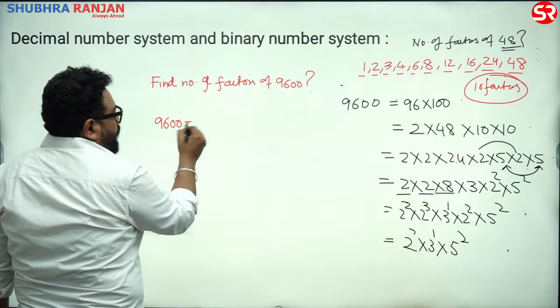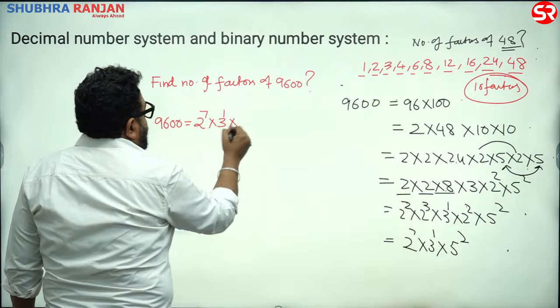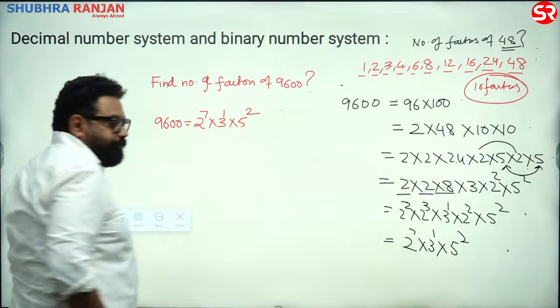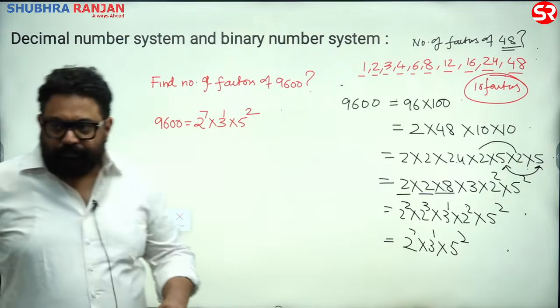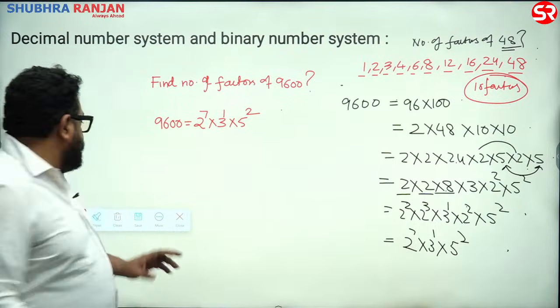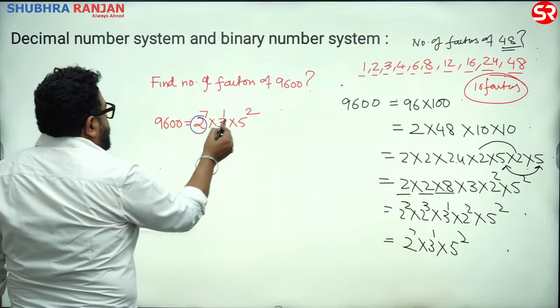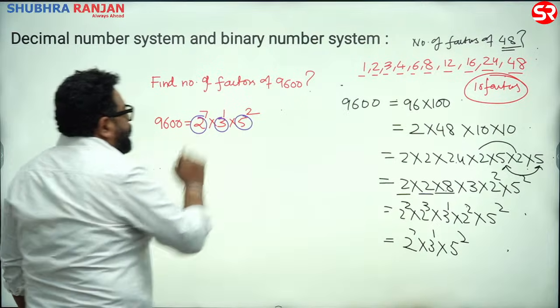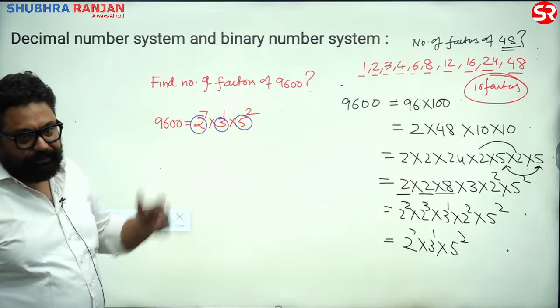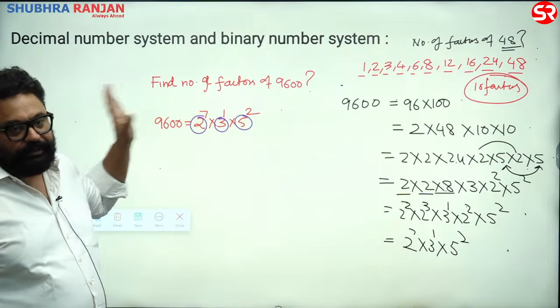I think most of you have done it: 2 to the power 7 into 3 to the power 1 into 5 to the power 2. Agreed? So put it in terms of prime numbers. What is factorization? We put numbers in the form of prime numbers. You would have to factorize, right?